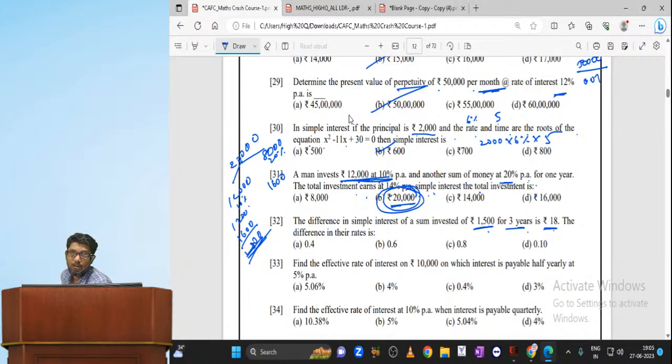So let us take R1 minus R2. 18 rupees equals 1500 into (R1 minus R2) percentage into 3. Can you please check what the answer is, my dear? 18 divided by 1500. Sorry, 4500.